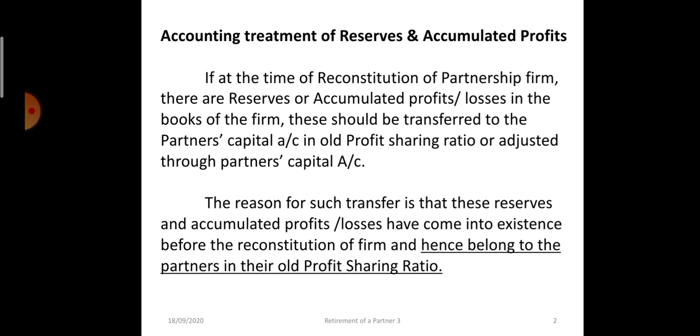The reason for such transfer is that whatever reserves and accumulated profits have come into existence was before the reconstitution of the firm, that is, before the retirement of the partner. So he has right over the old reserves in the old profit sharing ratio.